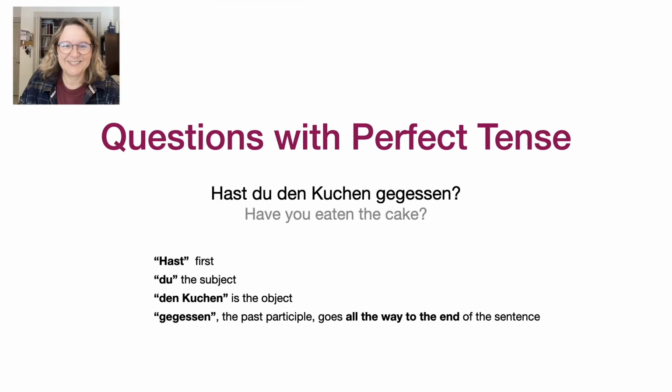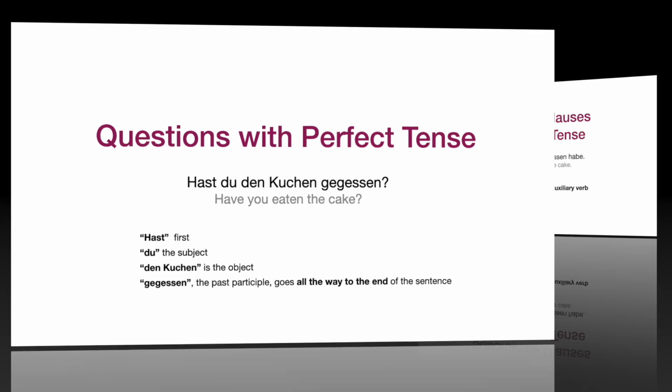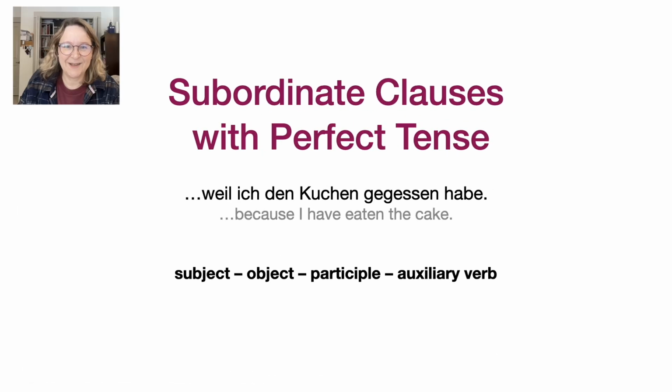What about questions? Just like in English, German puts the verb first in yes-no questions. Hast du den Kuchen gegessen? Have you eaten the cake? Hast comes first, gegessen, always chilling at the end. And finally, subordinate clauses.